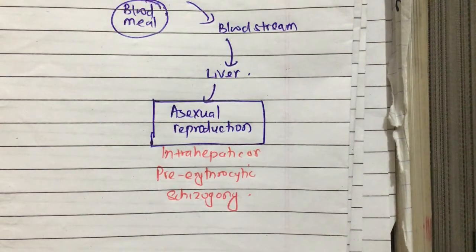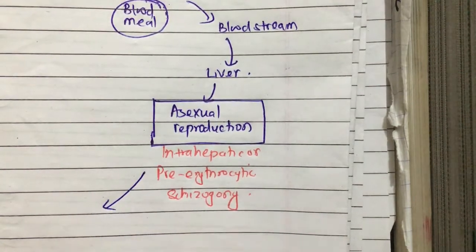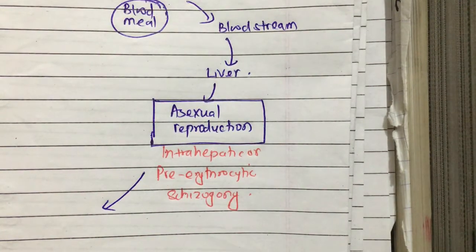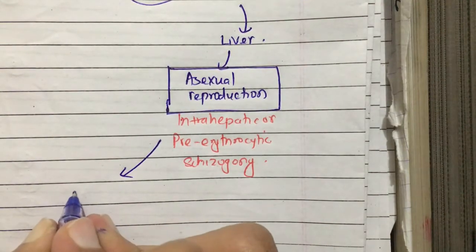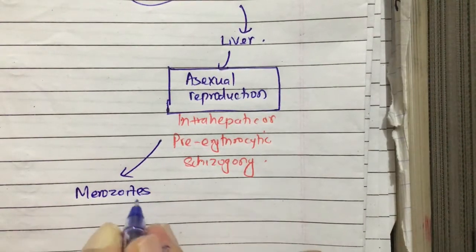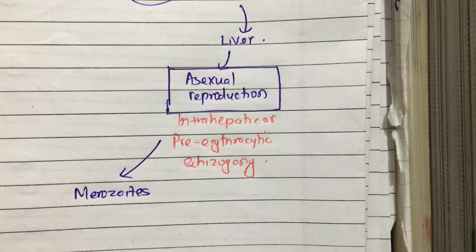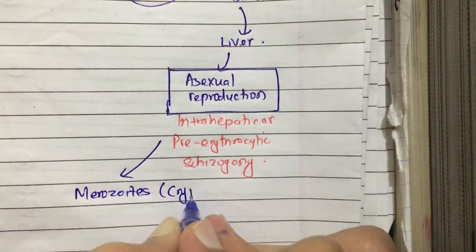Some of the sporozoites multiplying inside the liver cells release into the circulation, and these are called merozoites. Anything that comes out is a merozoite, and the merozoites which come out of the liver are especially known as cryptozoites.